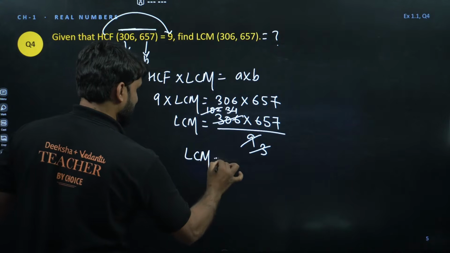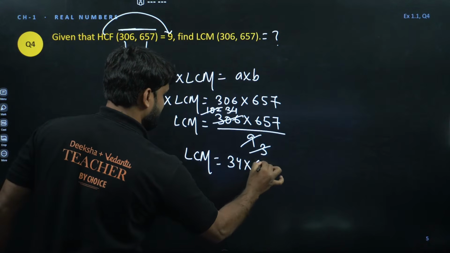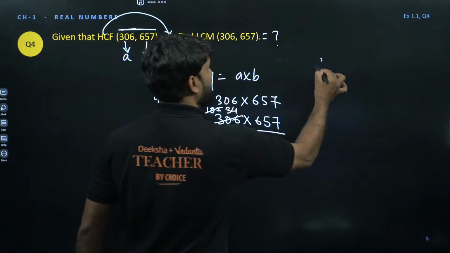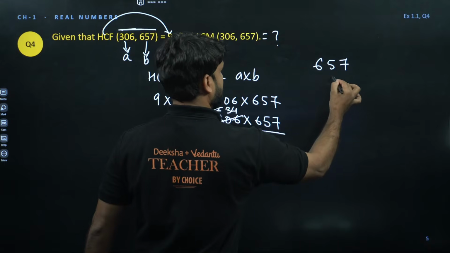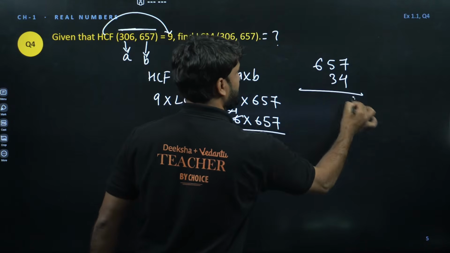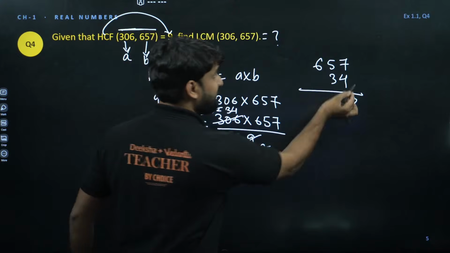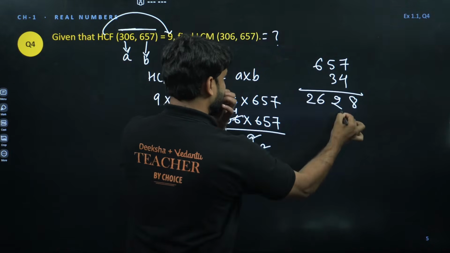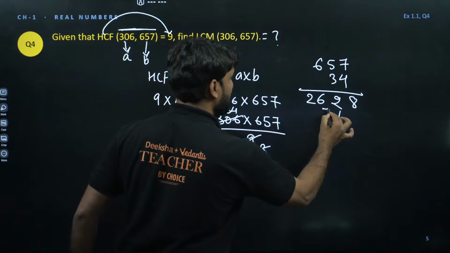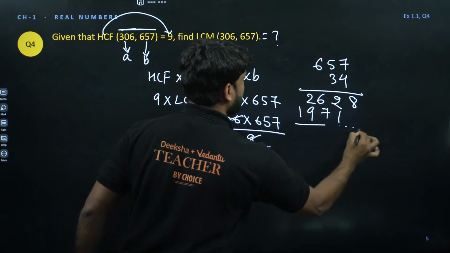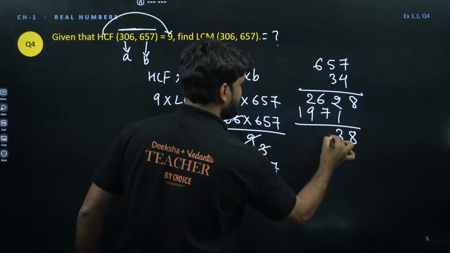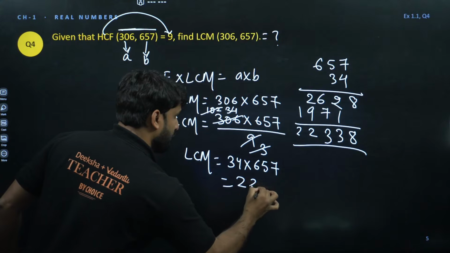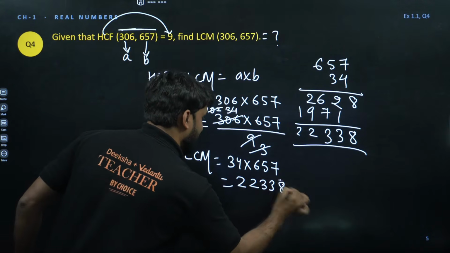So the LCM will be equal to 34 into 657. You guys can multiply. This is very easy multiplication. Let's multiply, I am doing everything for you. 7 4s are 28, 8 carry 2. 5 4s are 20, 22, carry 2 again. 6 4s are 24, 26 will be there. 7 3s are 21, 2 carry. 5 3s are 15, 17, carry 1. And this is 19. Now we can add: 2, 3 6s are 7, 13, 2 9s are 11, 12, and this is 2. Wow. 22338 is the answer.